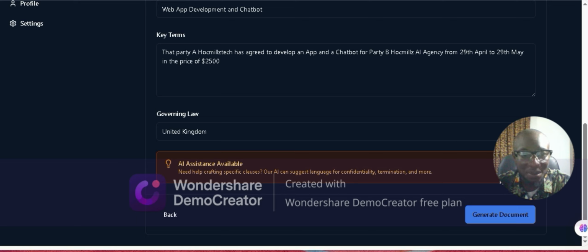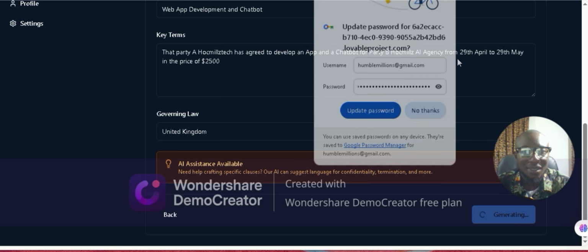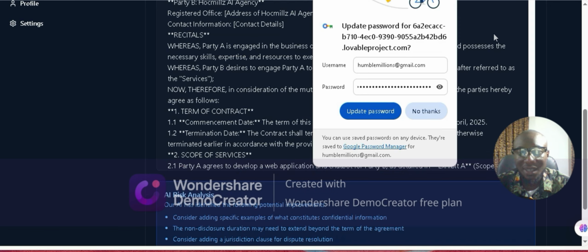Let's see what happens if we click generate documents. So it's generating the documents. Let's see what it comes up with. Amazing!